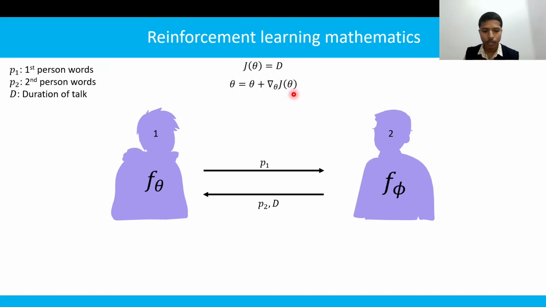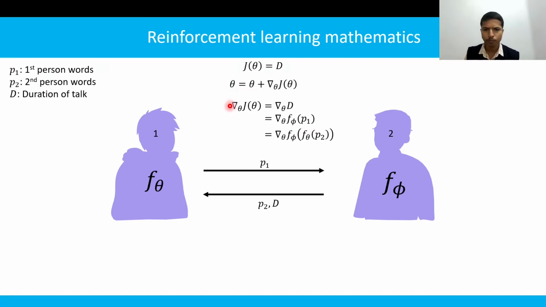Here the gradient of J could be written as the gradient of d, where d comes as an output from the second person function, that is f phi, which takes input p1. p1 comes from the first person function f theta, which takes input p2. Now taking the gradient over this term, we could update theta and find the optimal theta value.